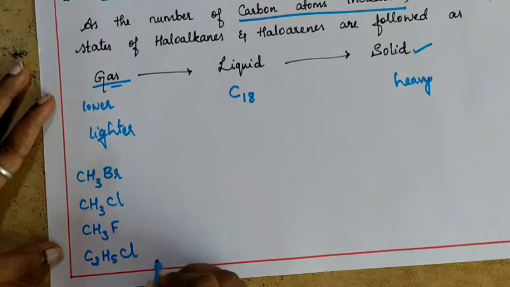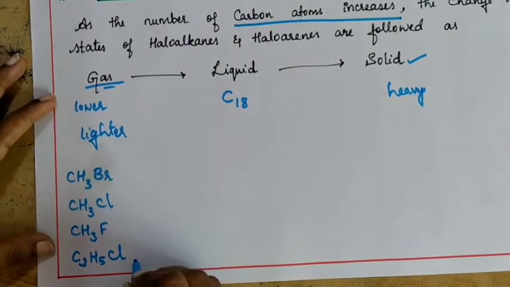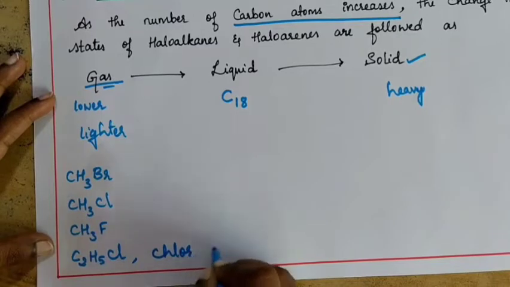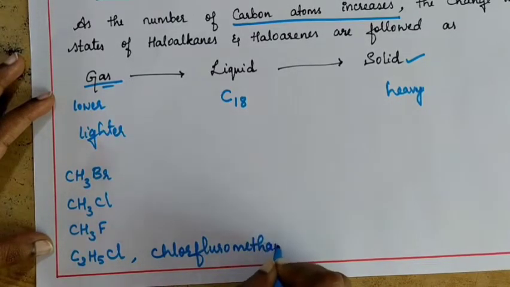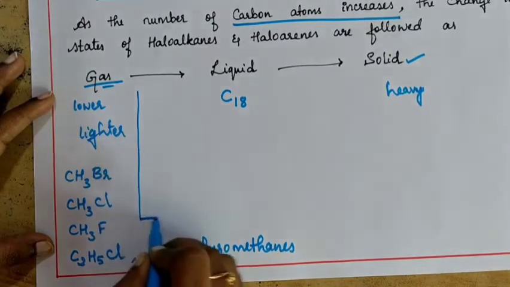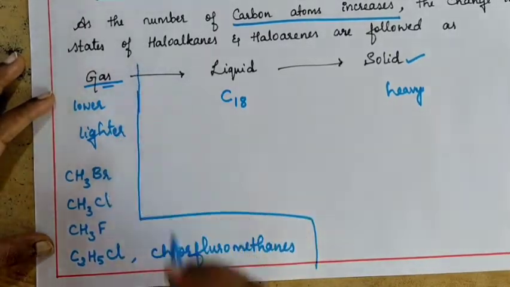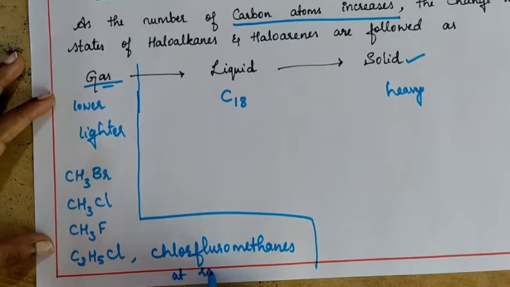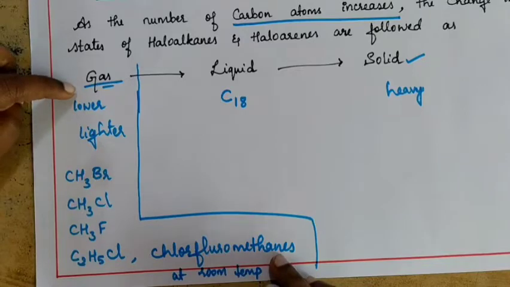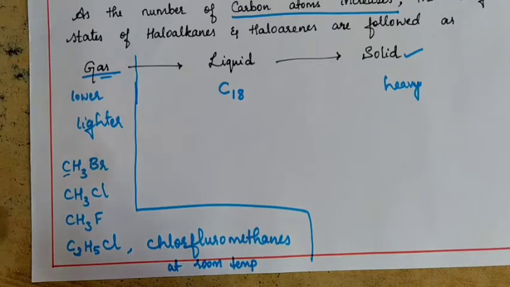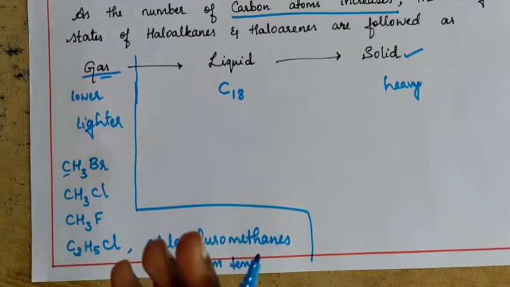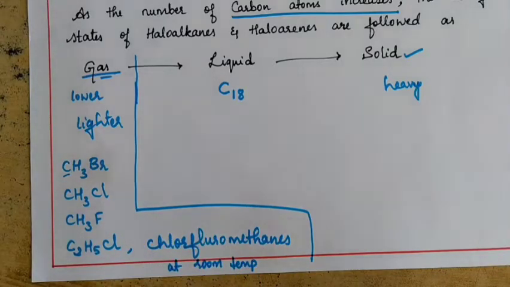And also chlorofluoromethanes are examples of the gaseous state at room temperature. At room temperature, these kinds of compounds are going to be in gaseous form. You can observe here the number of carbon atoms is very small, correct? So it will be lighter compared to the other haloalkanes and haloarenes, so this will exist in gaseous form.